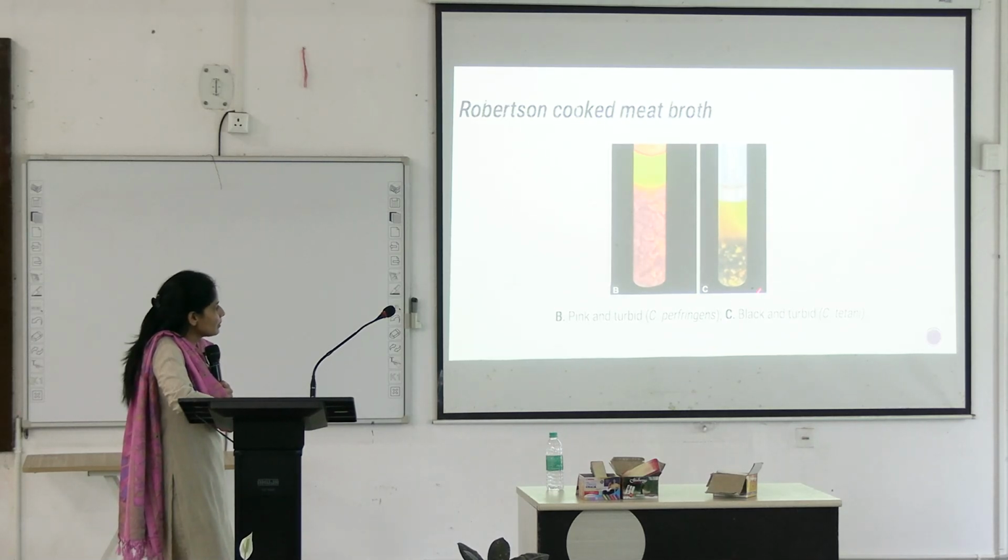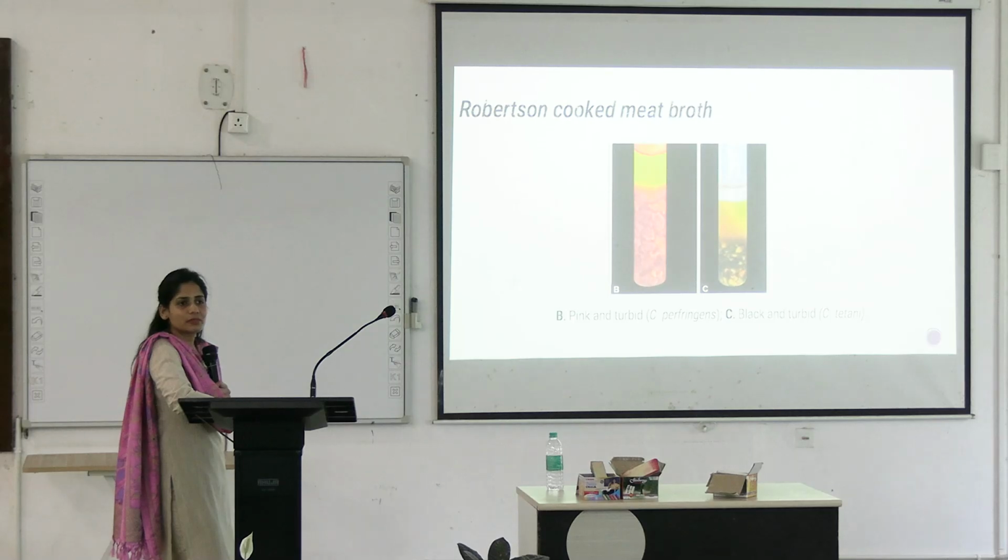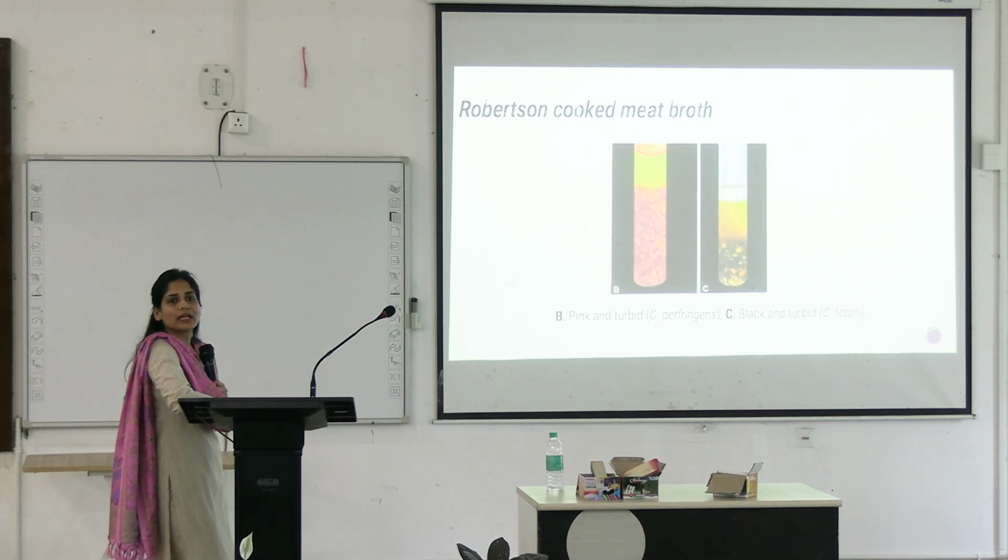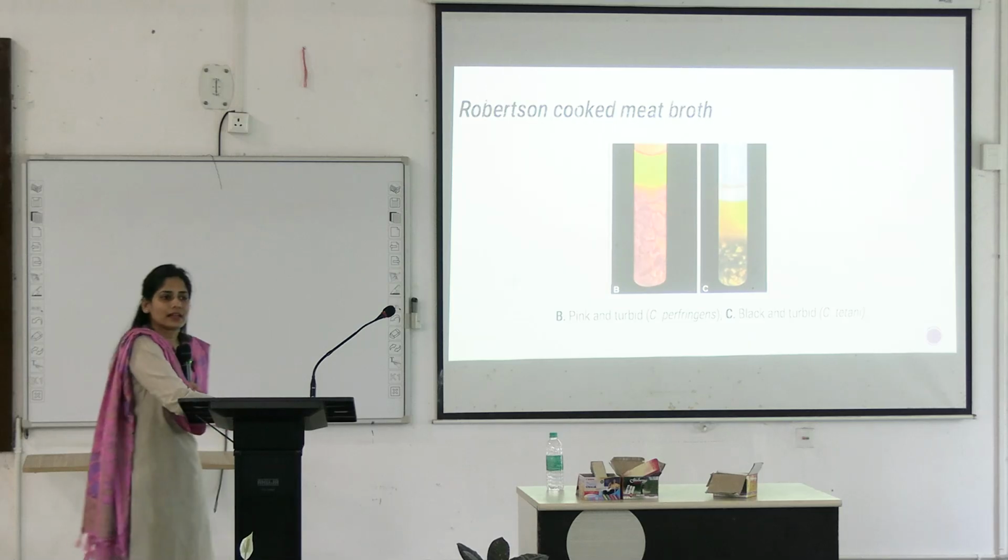So these appear black and foul smelling. Who shows this? Clostridium tetani. And this is a saccharolytic appearance. It appears as pink. What is this? This is by Clostridium perfringens. This is the major distinguishing factor in the laboratory if you are trying to find out gas gangrene.